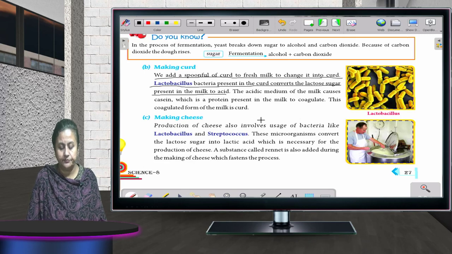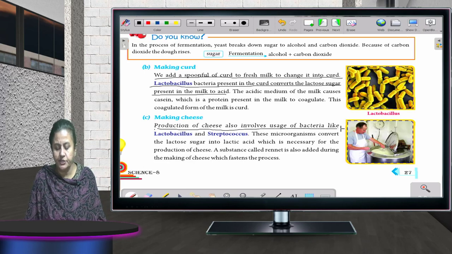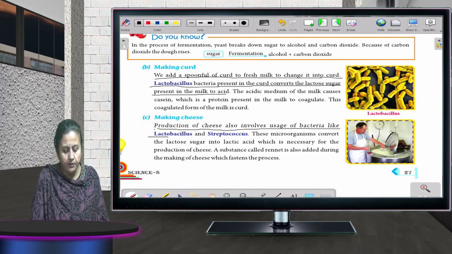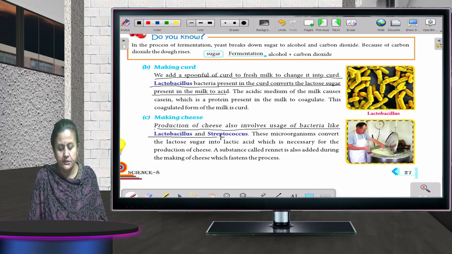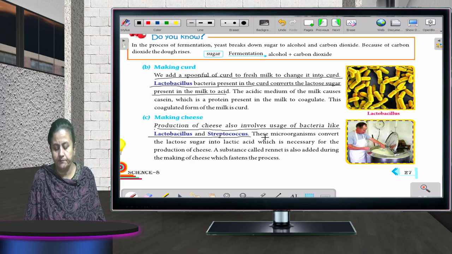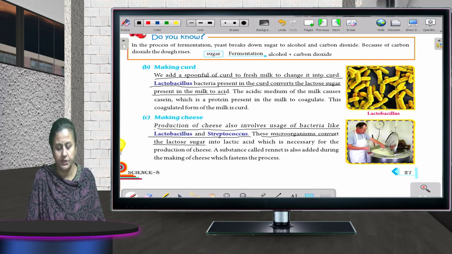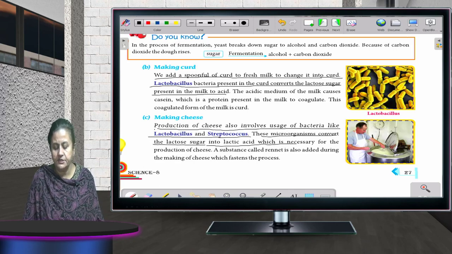Then for making cheese, production of cheese also involves bacteria like Lactobacillus and Streptococcus. These microorganisms convert the lactose sugar into lactic acid, which is necessary for the production of cheese.